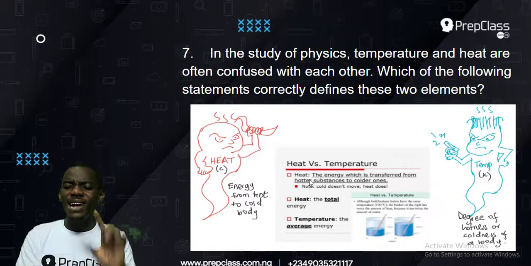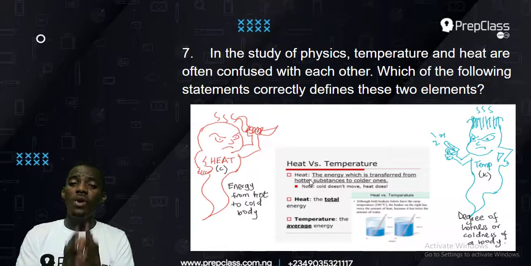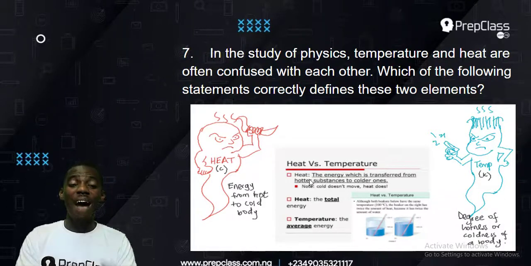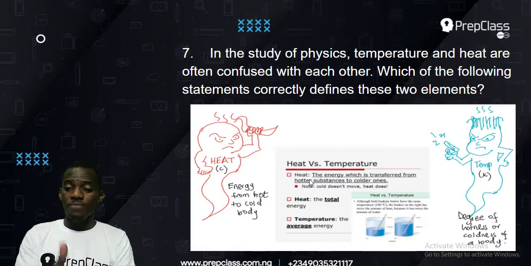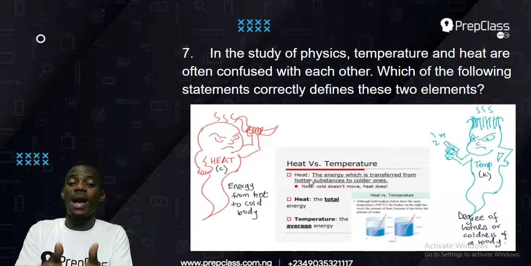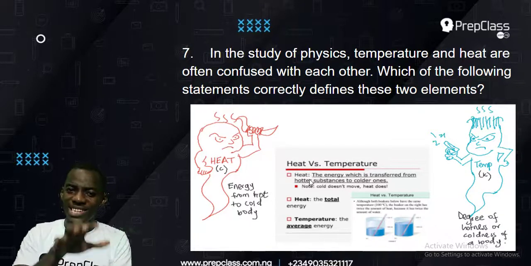Now, the second most important thing that you must know about heat and temperature that will help you to answer this question is that heat is total energy, while temperature is average energy. And I will explain that right now. In my picture on my slide, I have two cups of water, two big cups of water. One has lower water and one has higher water. And let me tell you now that the two of them are the same temperature. Let's say that the two of them are 10 Kelvin. 10 Kelvin, 10 Kelvin. But notice one thing, one is larger than the other.